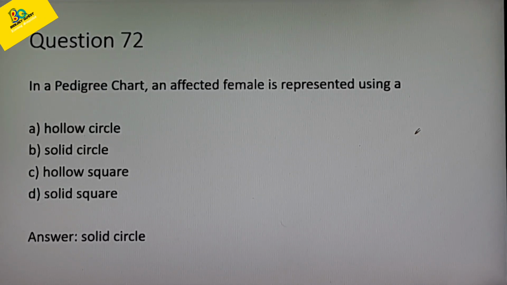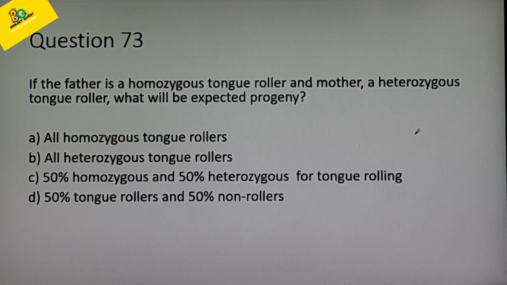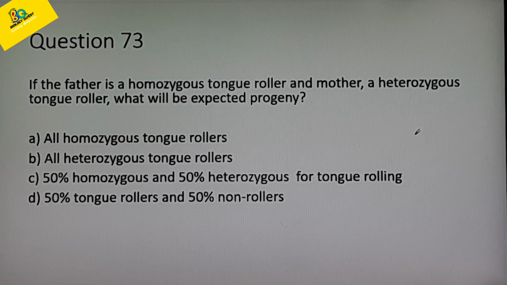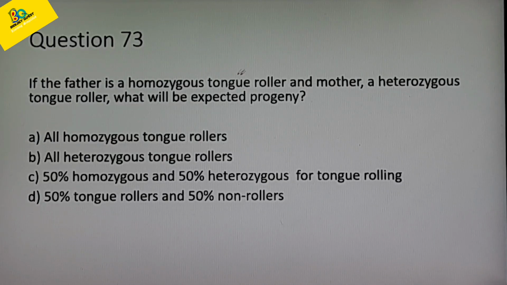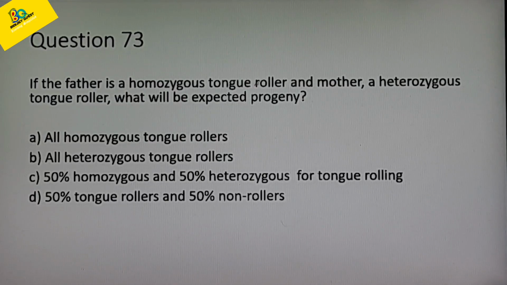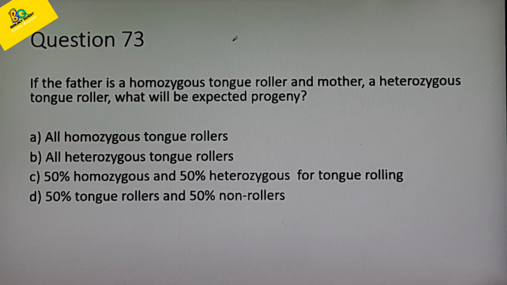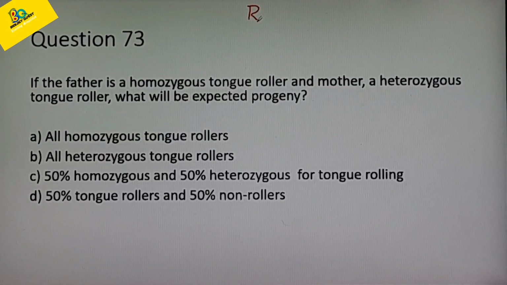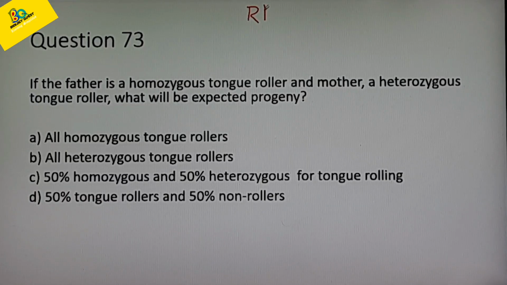Hope it is clear. Next question: if the father is a homozygous tongue roller and the mother a heterozygous tongue roller, what will be the expected progeny? Taking the English alphabet R, what will be the genotype of the father?